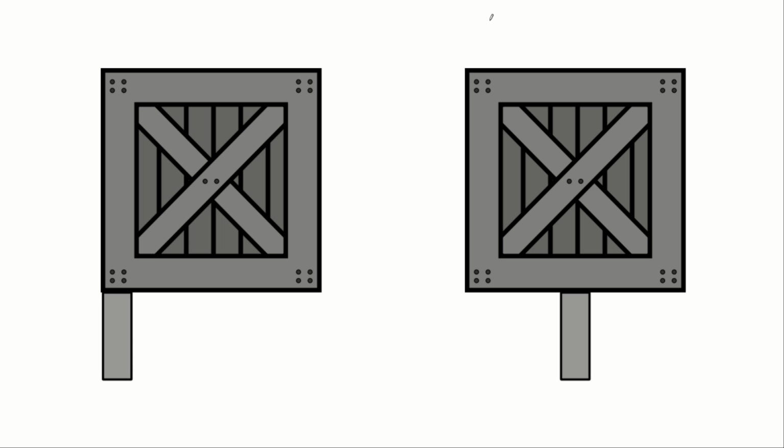So going back to our situation here, why did this one topple when this one stayed upright? For now I'm going to tell you that the centre of mass is right in the middle there. And so we can imagine that the weight of this crate is acting from that point vertically downwards, and it's being supported by a force acting at this point here. Now, if this were in equilibrium, those two forces would be equal and opposite. However, we've still got a moment turning it clockwise because they're not in line with each other.